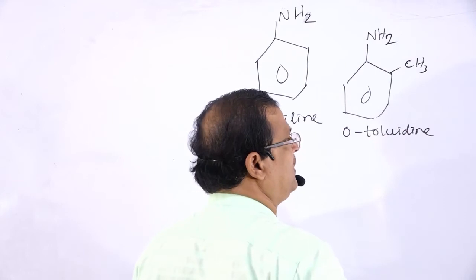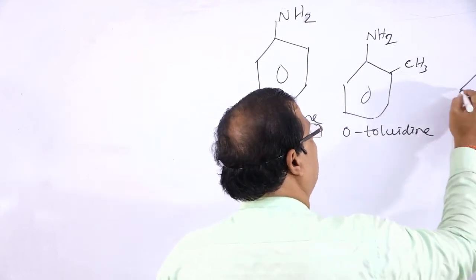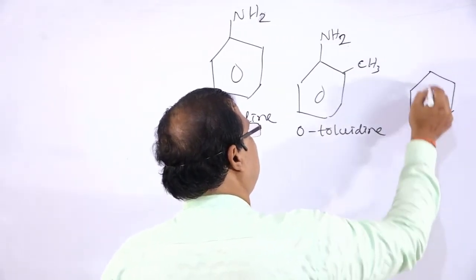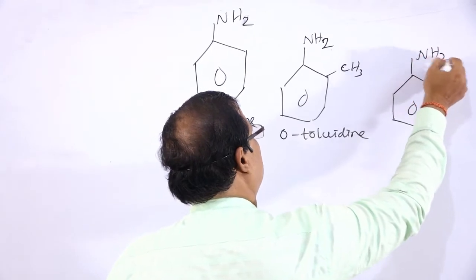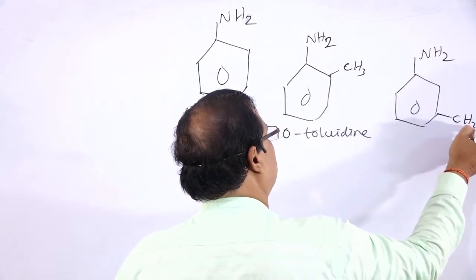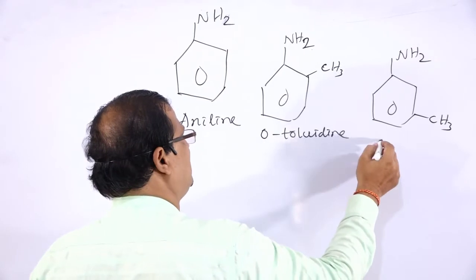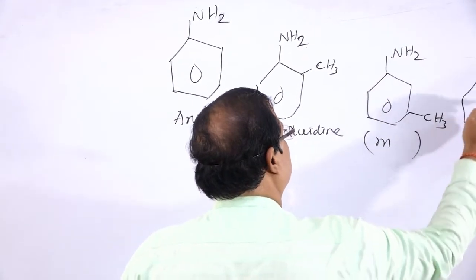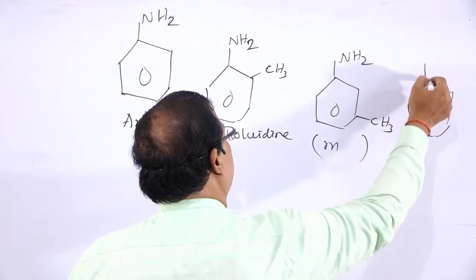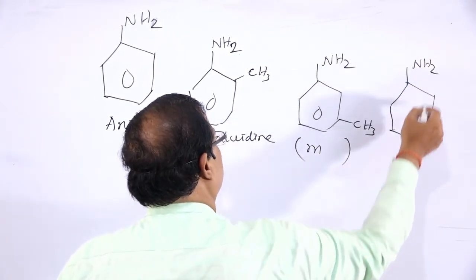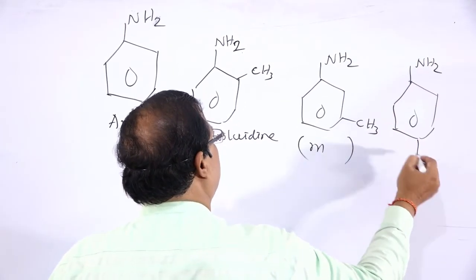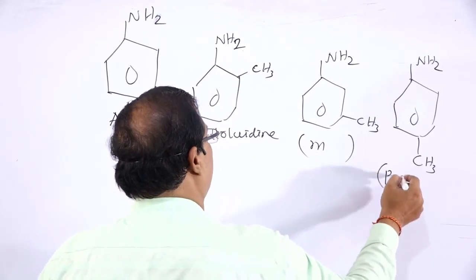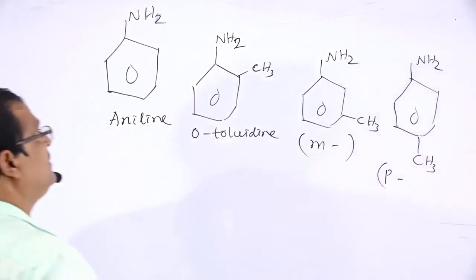Or you can take the meta position, NH2 and CH3, that is m-toluidine, or the para position, NH2 and CH3 at the para position, that is p-toluidine: ortho, meta, para.